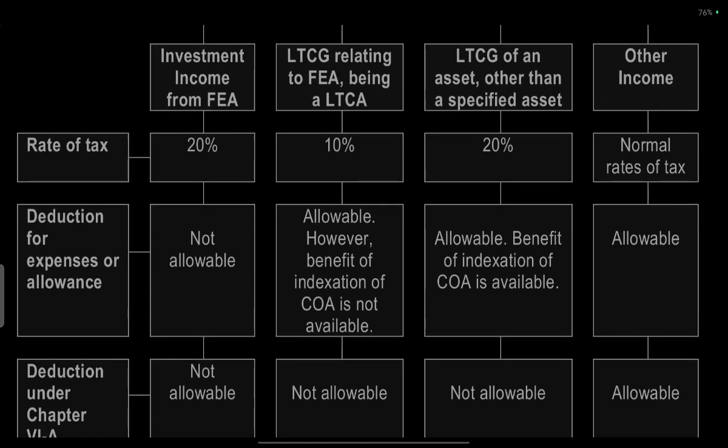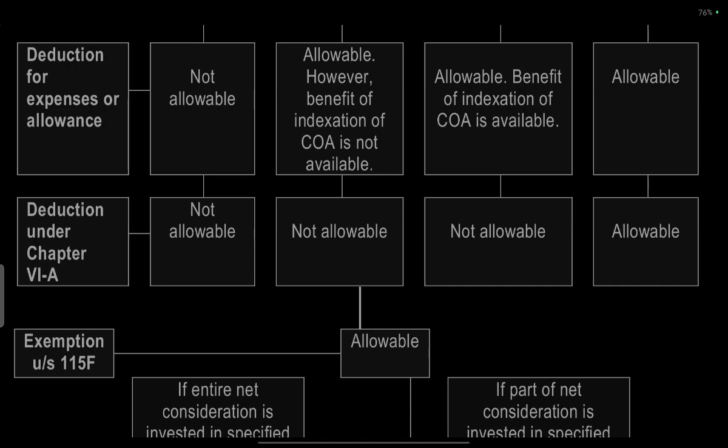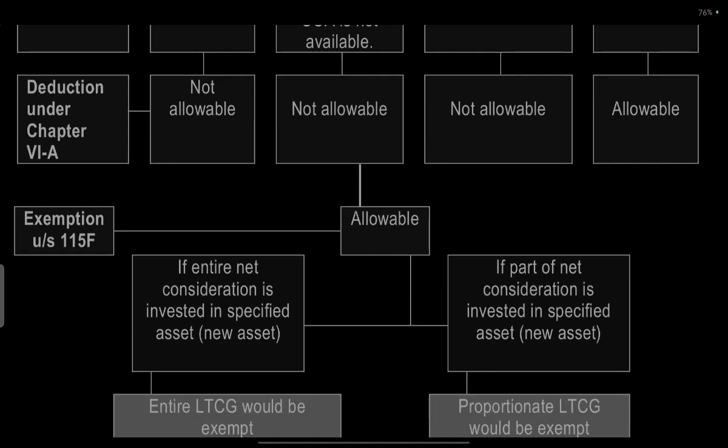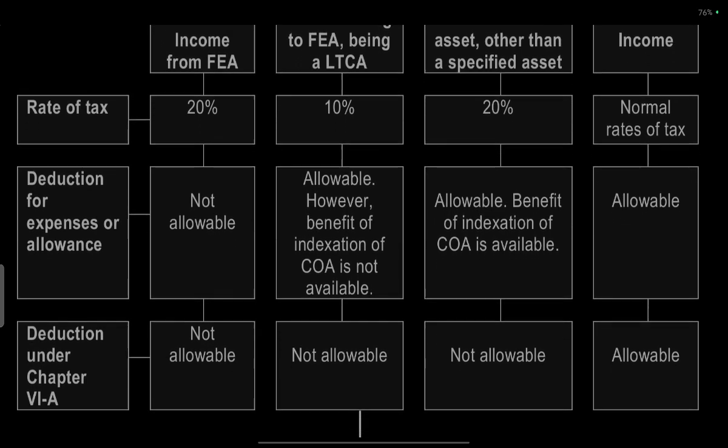Allowable, however, benefit of indexation is not available. So deduction is available, indexation of cost is also available in normal case, but here it's not available. Other deductions other than Chapter VI-A not allowed, but in the normal case allowed. Exemption under section 115F is allowed only in the case of long-term capital gain relating to the foreign exchange asset.